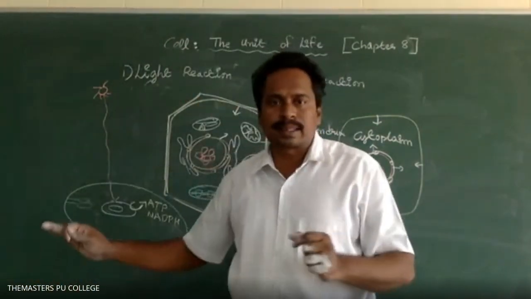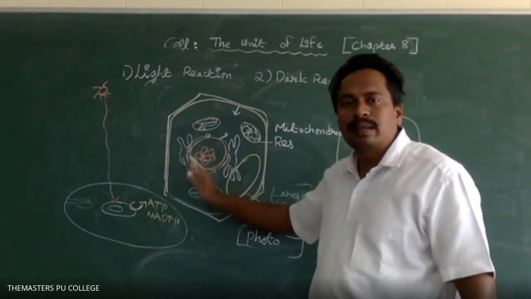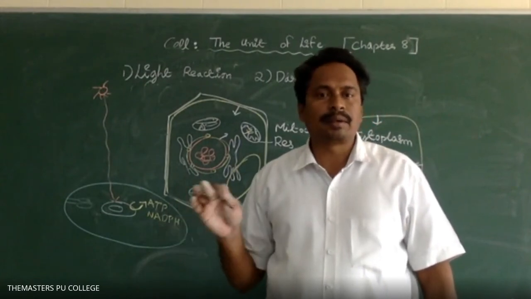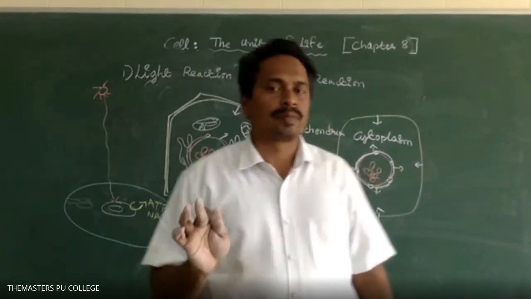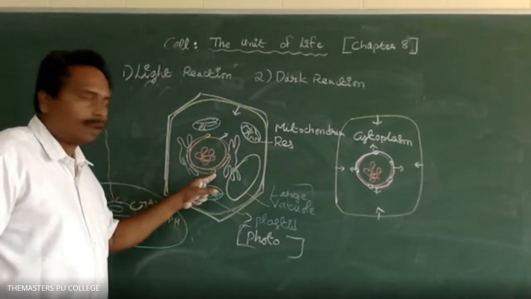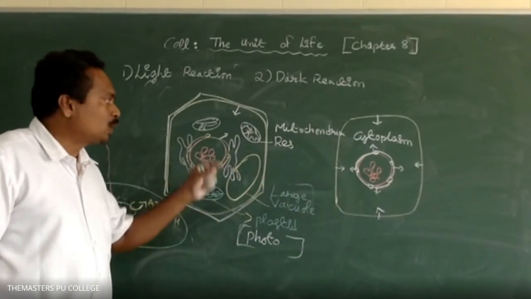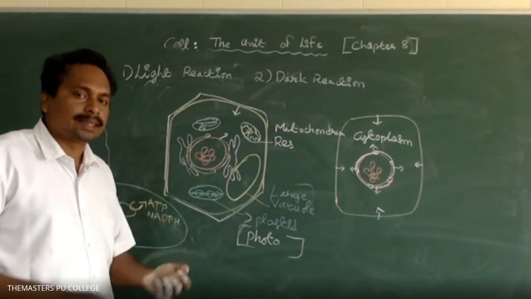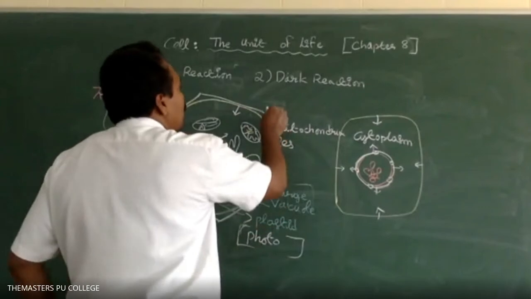Like this, several chemical reactions take place in the cytoplasm of the cell: the photosynthesis process, the light reaction, the dark reaction. The mitochondrial cell organelle is involved in the respiration process. Each of the processes has some chemical reactions. So cytoplasm is the main arena for cellular activities.